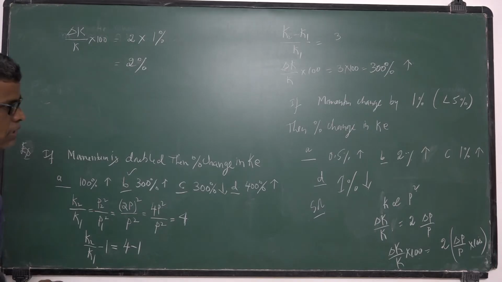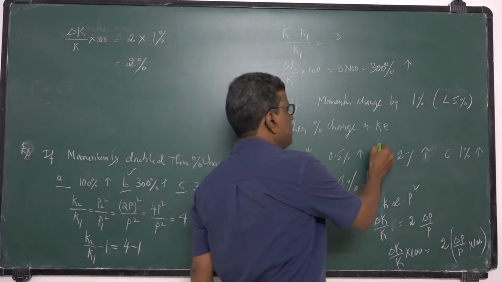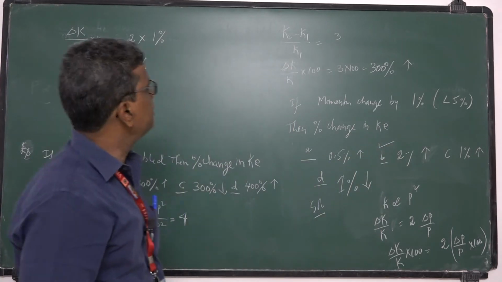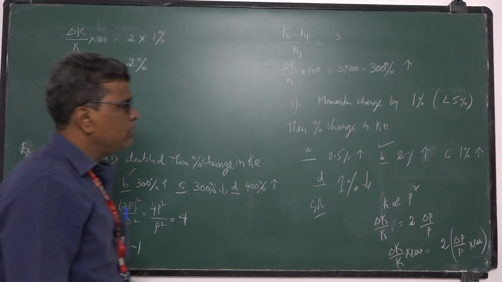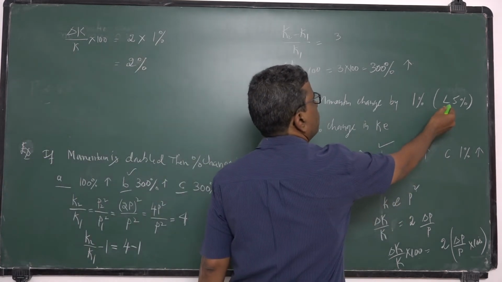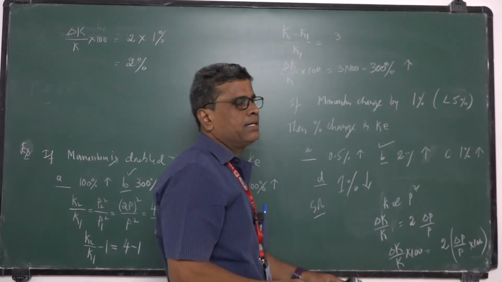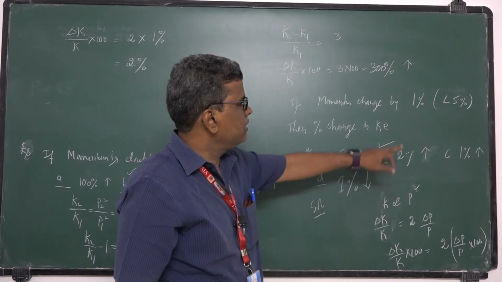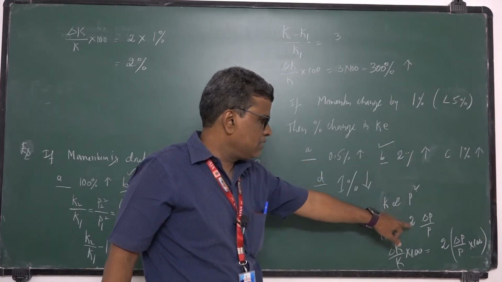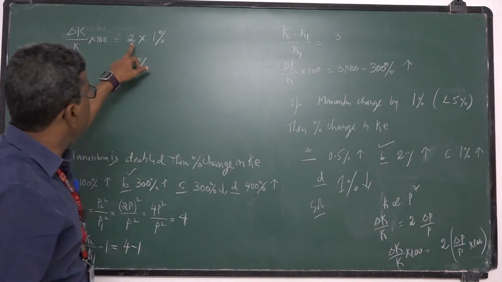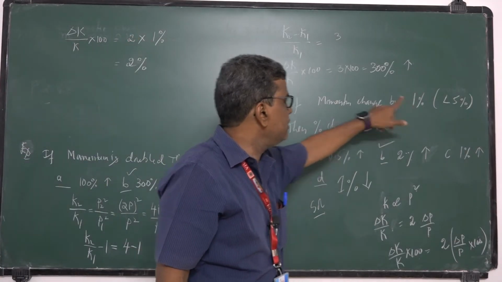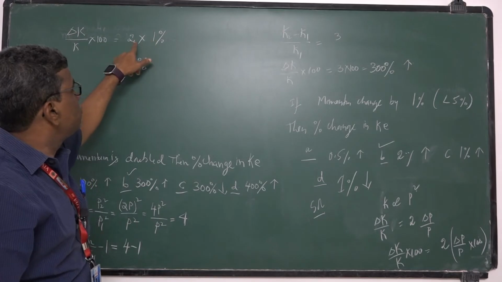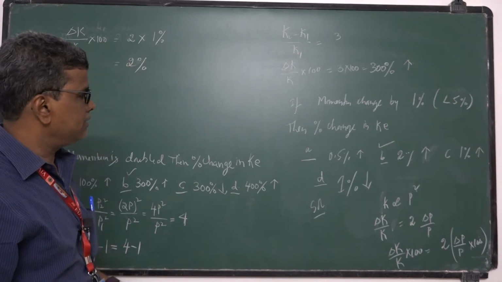So the answer is increased by 2%. Such problems we solve by using this method. It holds good up to less than 5%. Suppose the momentum increases by 2%, then 2 into 2 becomes 4%. If it is 3%, 2 into 3, 6%, like this.